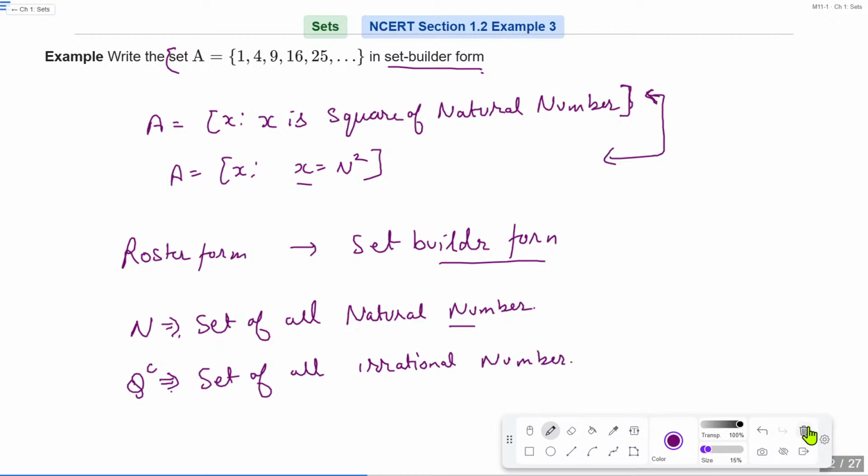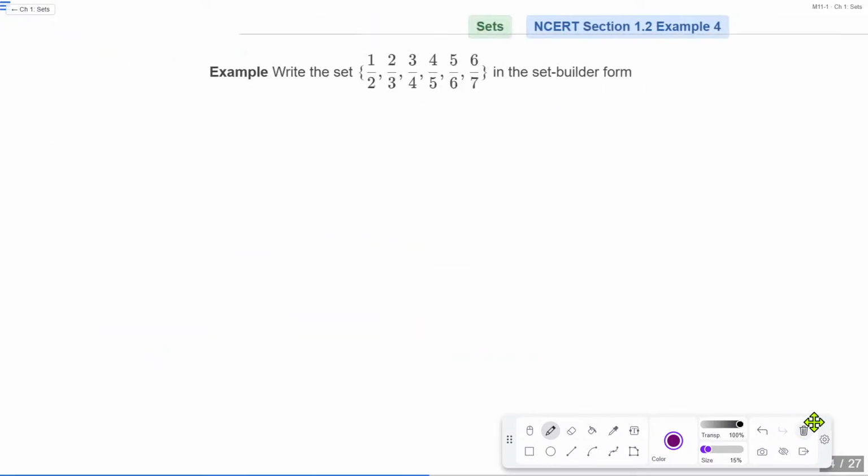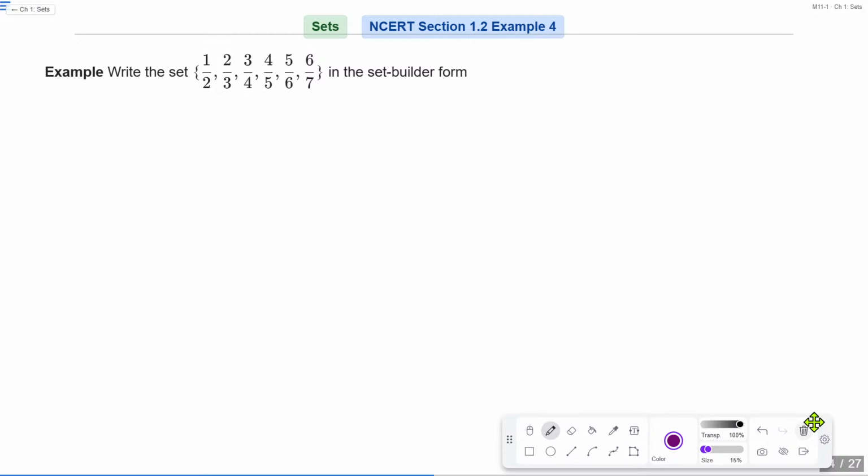Is that clear? Okay, now do this example by yourself. Write the set in the set builder form.